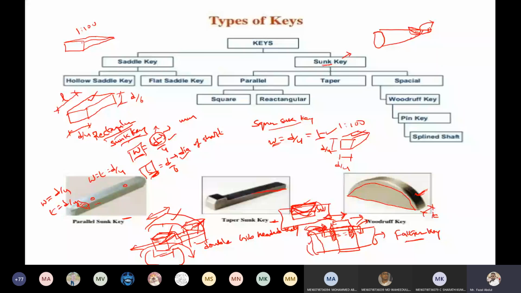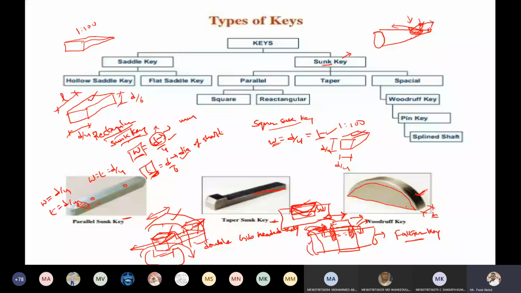If more load is generated on this side, it automatically tilts inside, so there is no chance of it coming outside. If the load appears largely, it tilts like this, and there is no chance of coming outside. That is the one advantage of this Woodruff key, so it is mostly used in automobiles and machine tools.